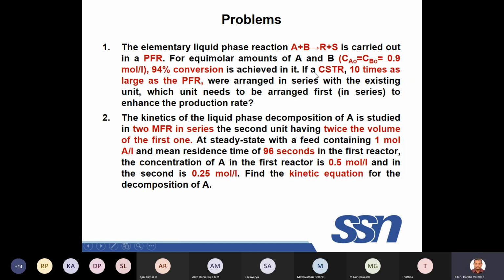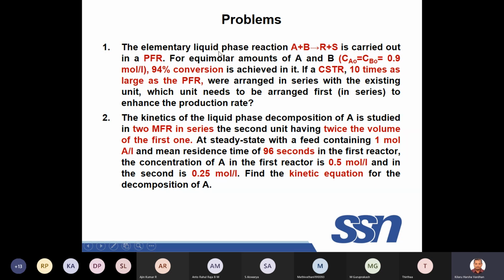So he is trying to use one more reactor which is 10 times larger than the PFR. He is not using a PFR, he is using an MFR. He is asking whether the MFR should be connected first or after the PFR. Any doubt in the question? You understood? So write the given data and then the PFR design expression.